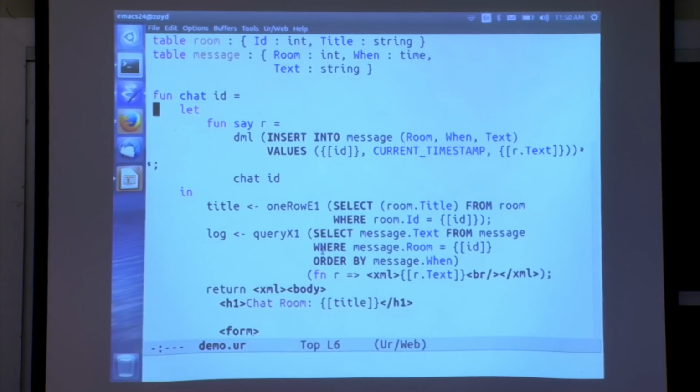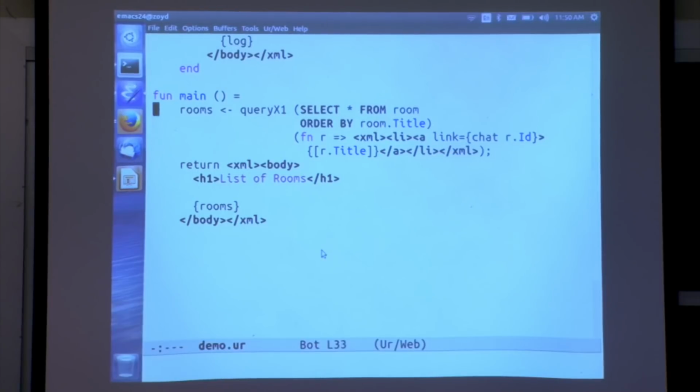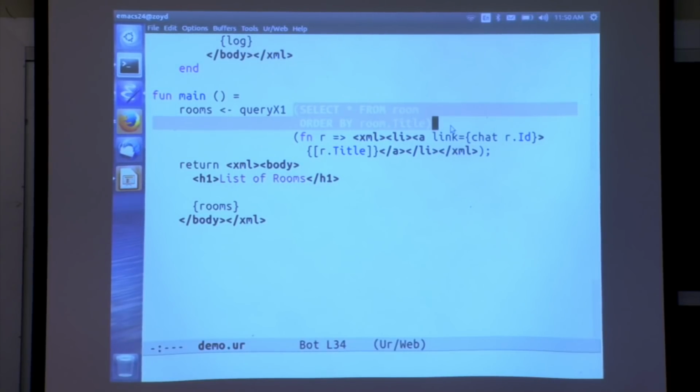And let me fast forward to the main function. We run an SQL query. So here's an example of SQL syntax embedded inside of UrWeb. I don't want to go through the expansion of this one into calling functions from the standard library, because it's pretty verbose if I do that, but take my word for it. This is desugared into calls of functions in the standard library that represent the valid ways of constructing an SQL query. And those functions have types that cause them to type check the query for you, not just guarantee that the syntax is reasonable.